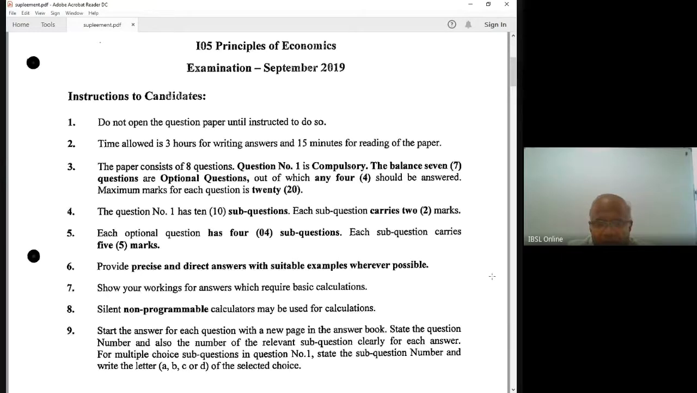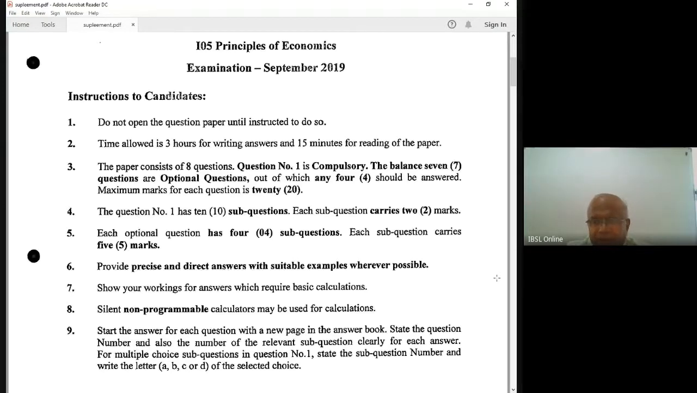Okay. Non-programmable calculators may be used for calculation. No problem. You are allowed to bring your calculator there, but remember it should not be the programmable one. So that's it about the paper.